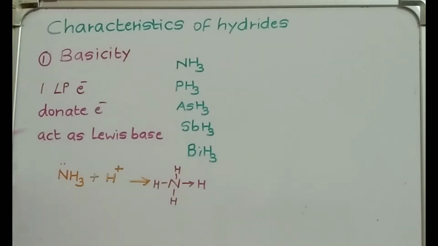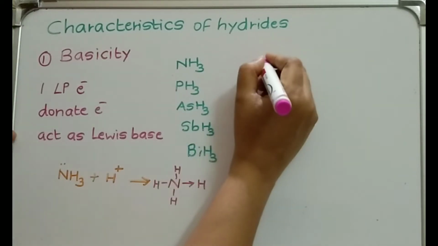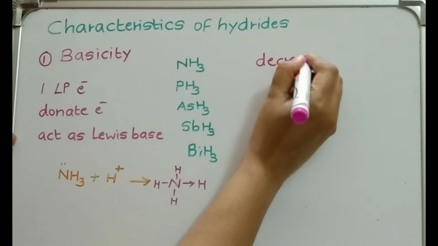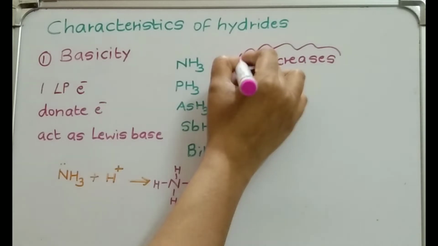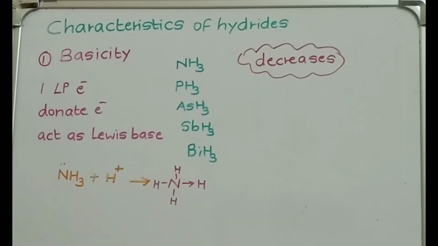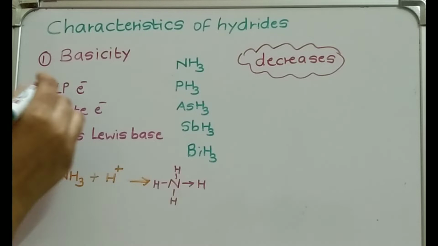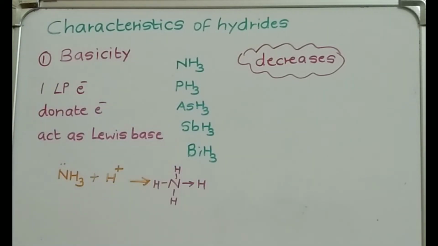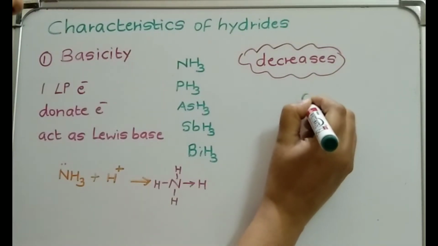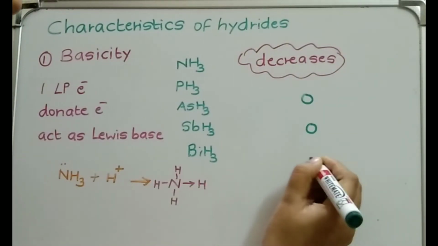Now come to the point. Basicity down the group decreases. Basic nature for hydrides down the group decreases. Now why is it decreasing? The hydrides have a lone pair of electrons. They can donate the electron. They can act as Lewis base. As we move down the group, what is happening to the size? Now think, everywhere hydrogen is small only, same size.